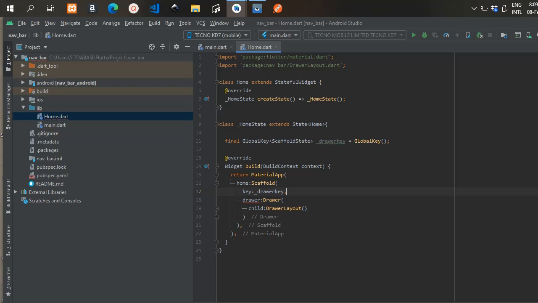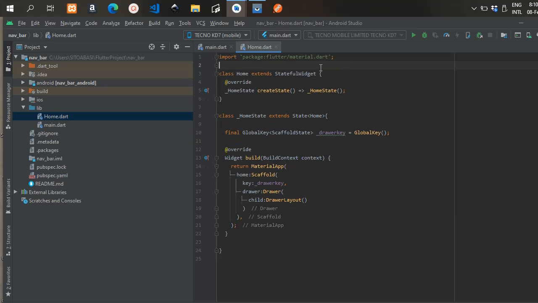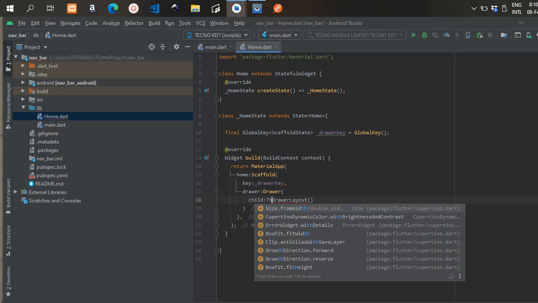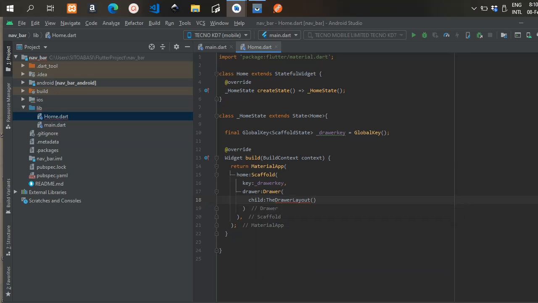The drawer key is equal to the global key. You're going to pass the drawer key to the key property of the scaffold. Now with this drawer key, you can determine the state of the scaffold, when the drawer is open or closed. So to create a drawer, you need a key inside the scaffold.